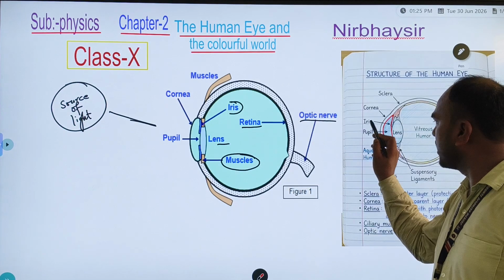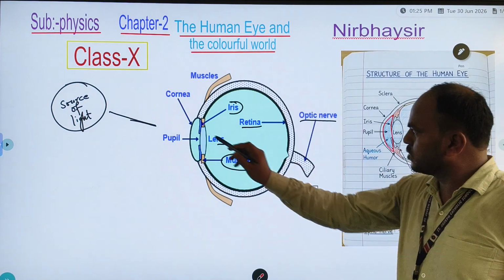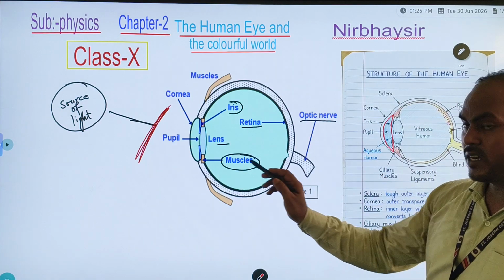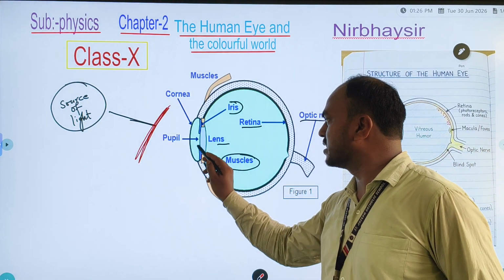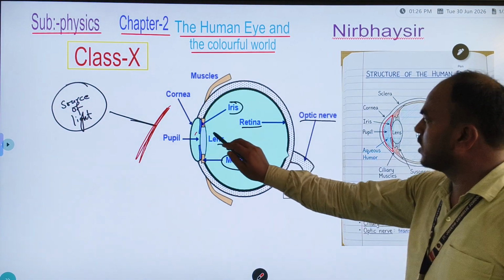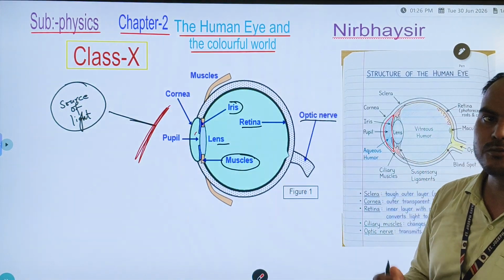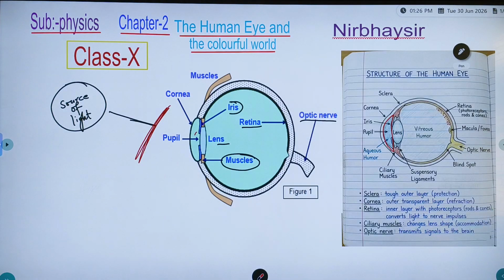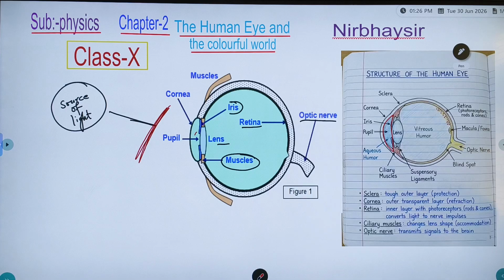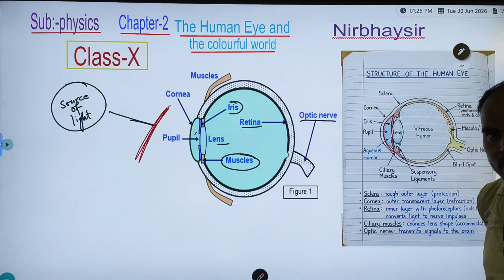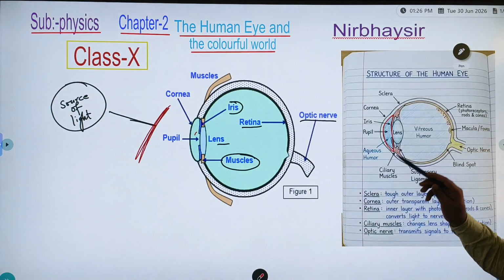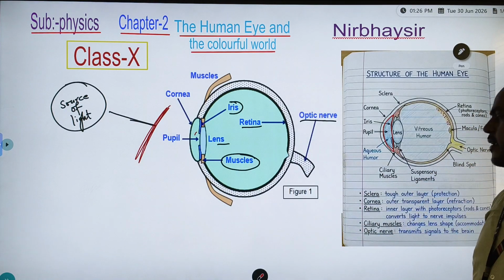This is the air medium. Air medium is known as a rarer medium. So when a light ray passes from the rarer medium to the denser medium, here the water medium is the denser medium, the light ray bends towards the normal. That's why we can say the cornea is the transparent outermost layer of our human eyes, and it allows the light ray to pass and refracts it.